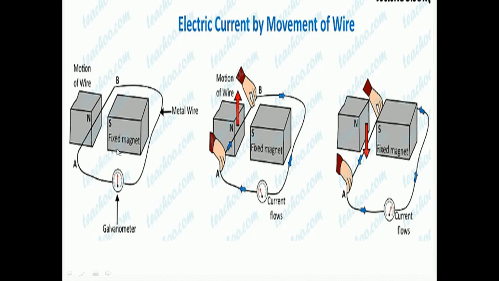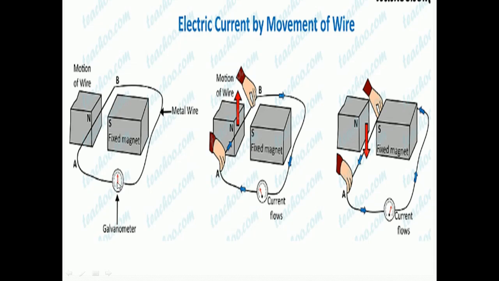Now we should take the horseshoe magnet and put the wire between the poles of the horseshoe magnet. Here you can see two poles, north pole and south pole. Between the north and south poles of the magnet, we just put the wire. Currently the wire is not moving, so there is no current and no deflection in the galvanometer.